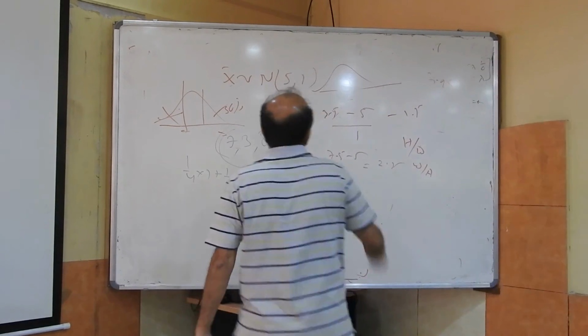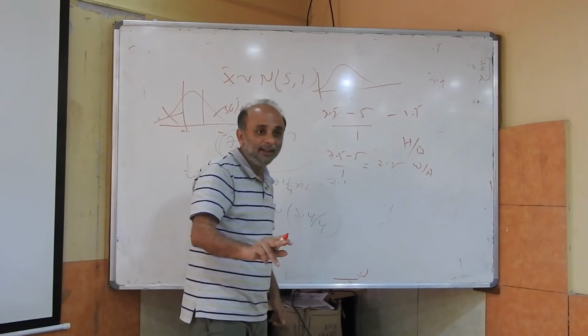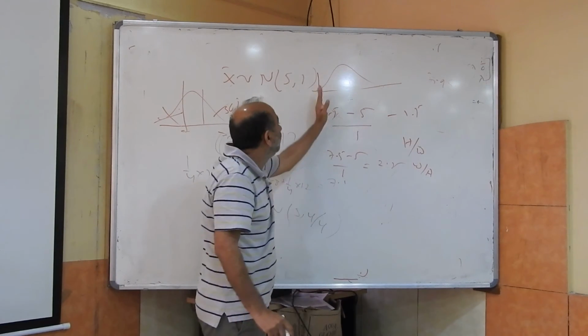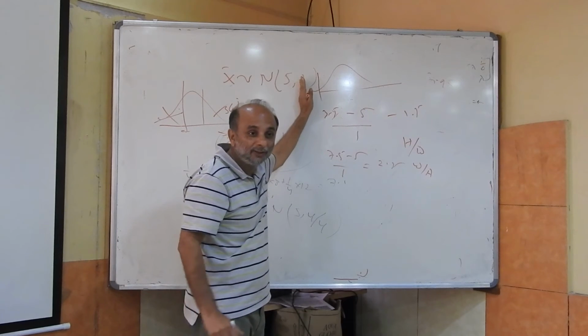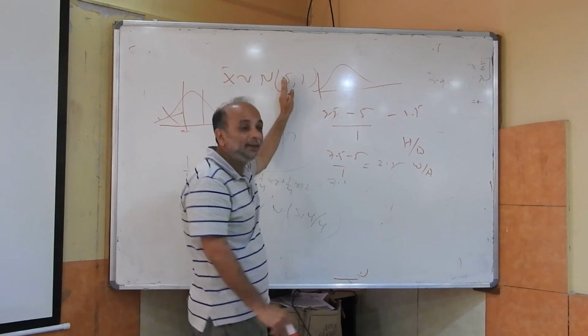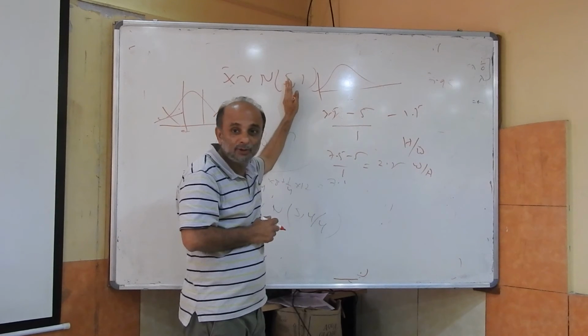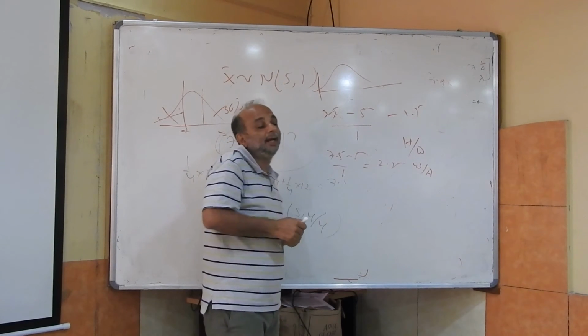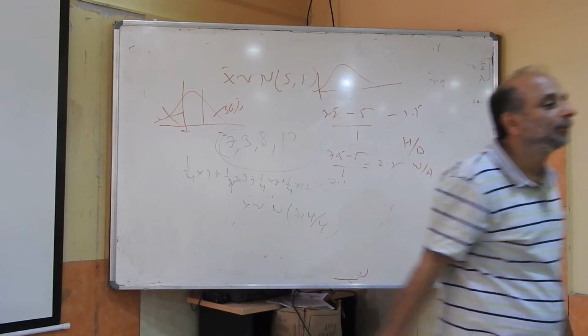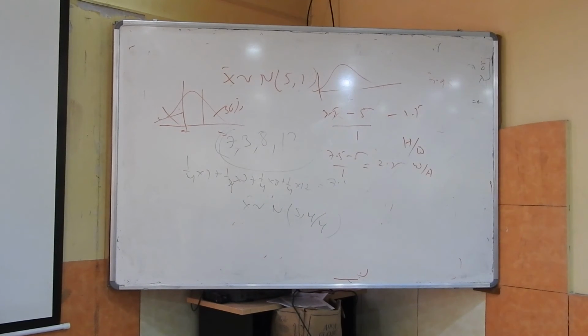And then you will say that my child is unhealthy if the weight for age for that child lies in the lower tail of that distribution. For example, the child's weight for age is so small that the chance that a healthy child has such a low weight for age is less than 0.5%. Then you would say there is a very high chance that this child is malnourished. That's how you actually identify malnourished children.